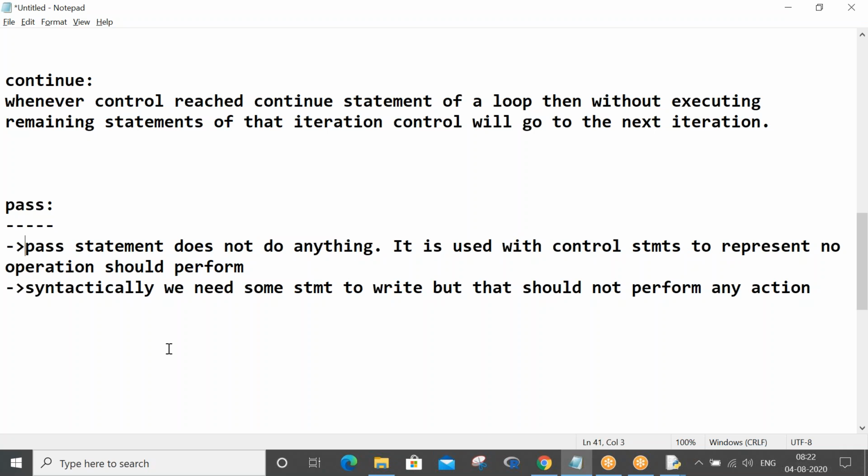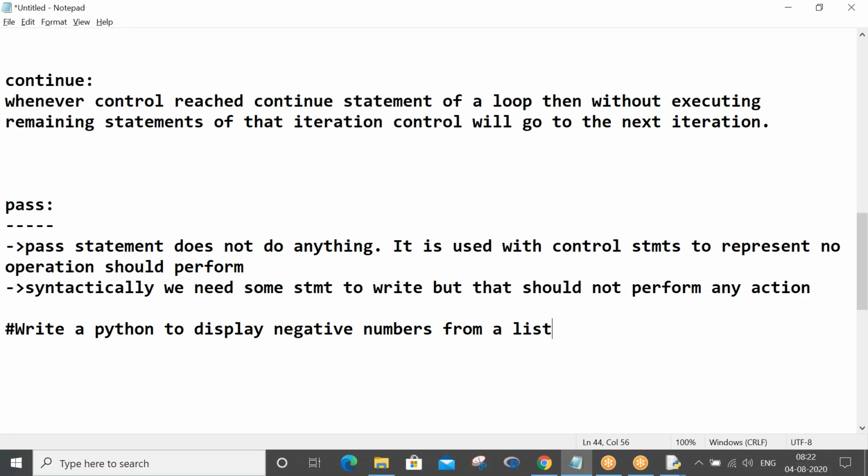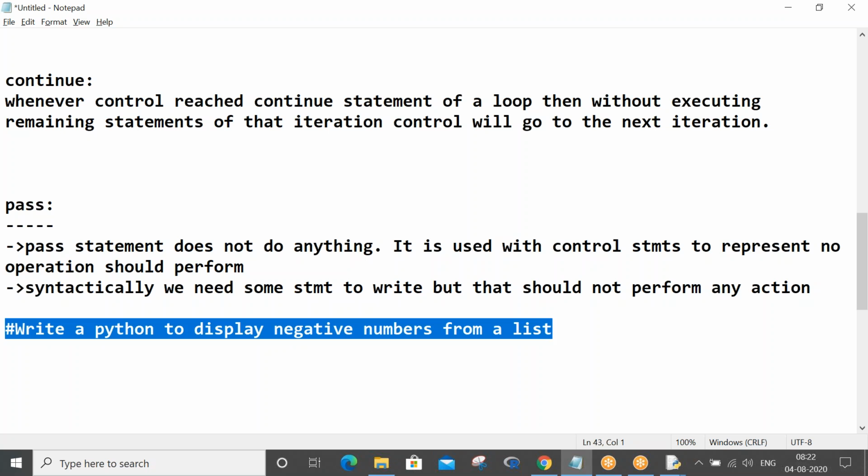Syntactically we need some statement to write, but that should not perform any action. That is nothing but the pass statement. So you just see: write a Python program to display negative numbers from a list. This is what our program is.